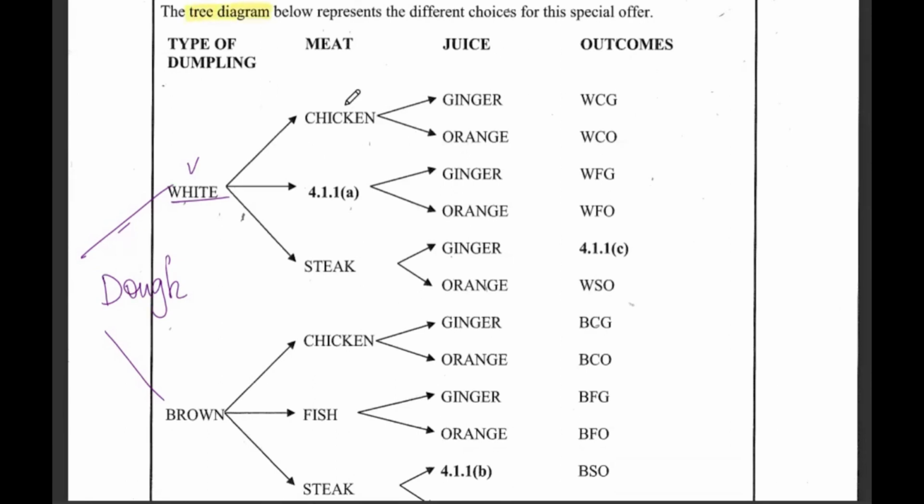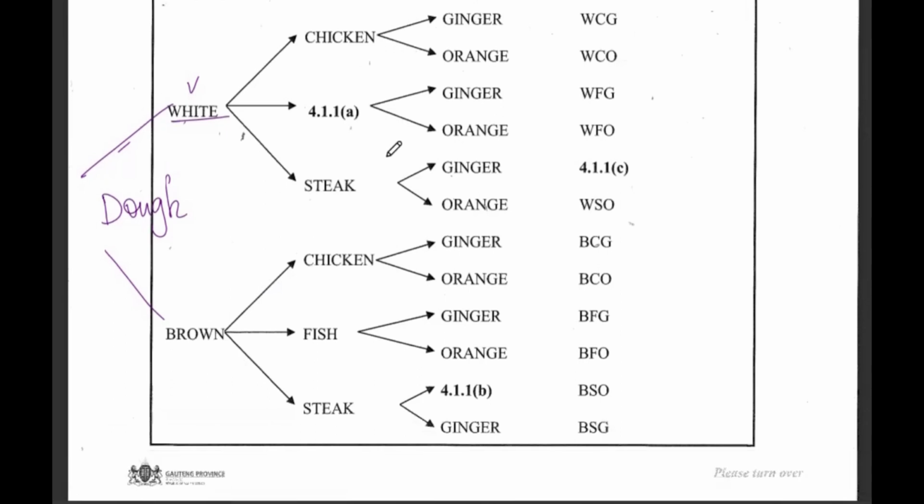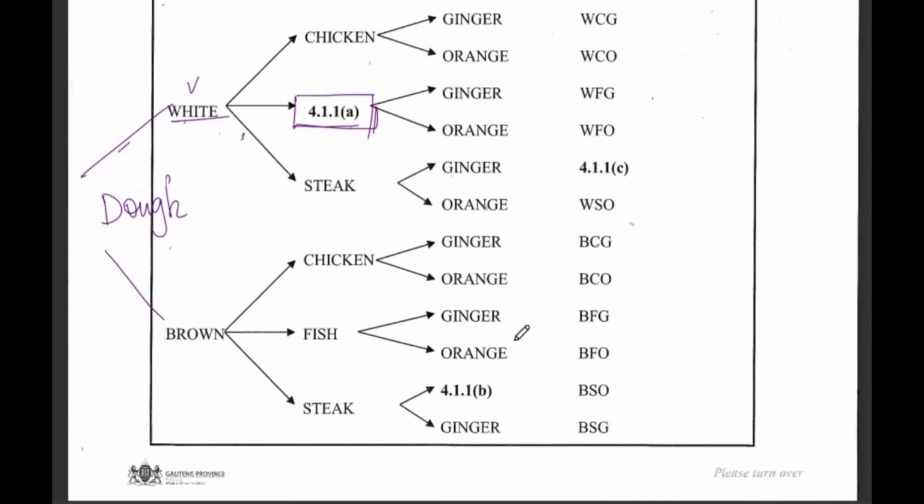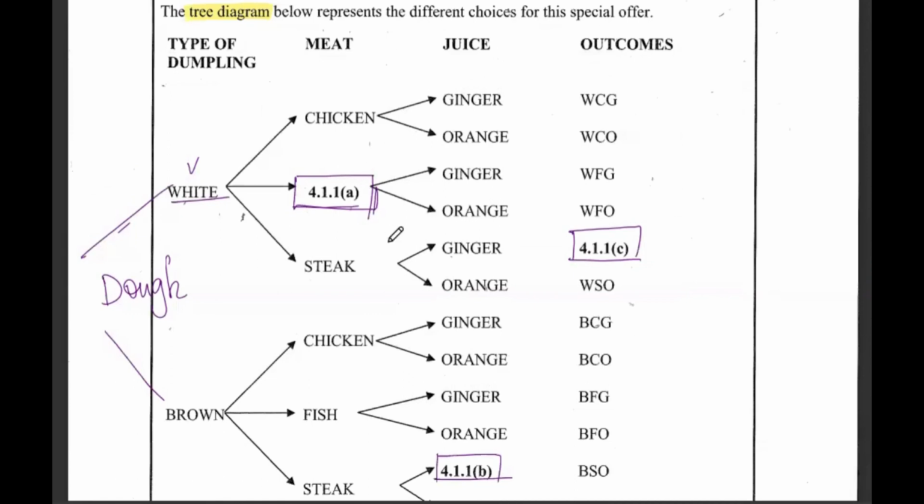When we look at it, we see everything that we need, and we have some missing values, like this one here, it's missing. Another one here, it's missing. But everything will be fine. Another one is here that's missing. Looking at the tree diagram, whatever is in the second leg will always be the same.